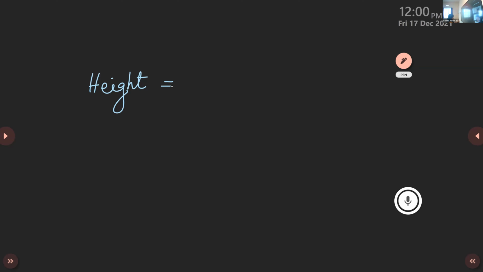Then the second one is like this. Height is given, area is given. Height is given as 8.4 centimeter. Ma'am, we are doing the B. Okay. Height is given as 15 centimeter and the area is given as 154.5 centimeter square. Now you have to find the base.